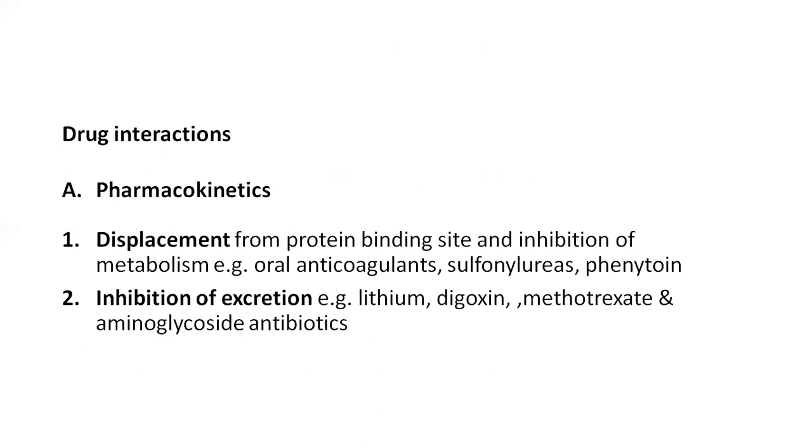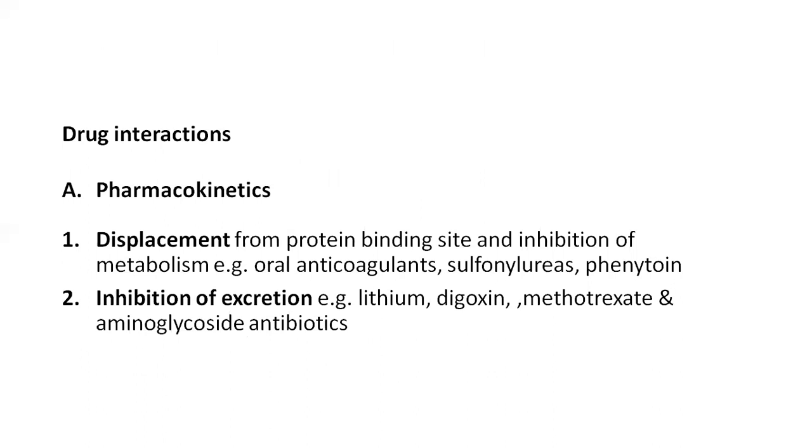And coming to the drug interactions, there are two types of drug interactions, pharmacokinetic interactions and pharmacodynamic interactions. Because aspirin is an acidic drug and it binds with the plasma proteins, it competes with other drugs bound to the plasma proteins.